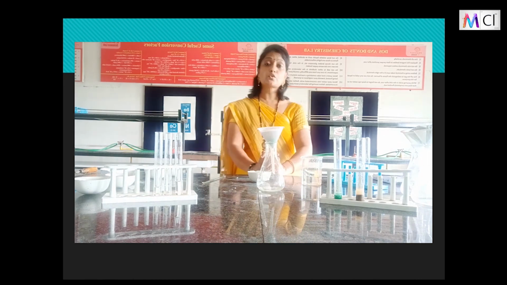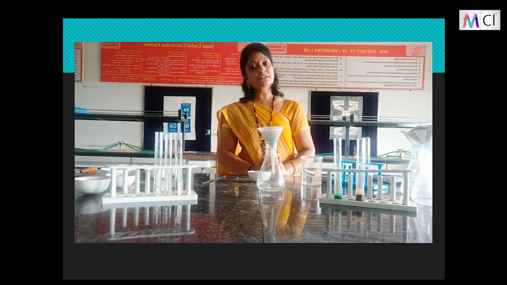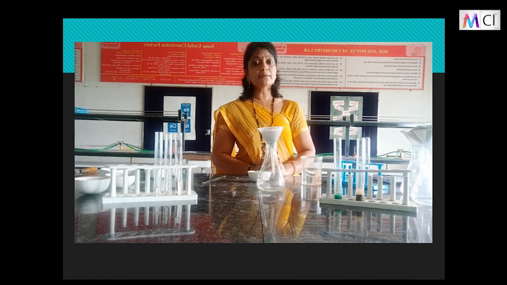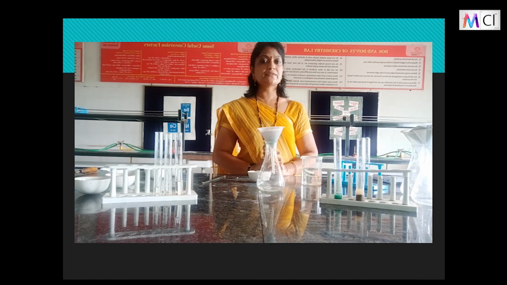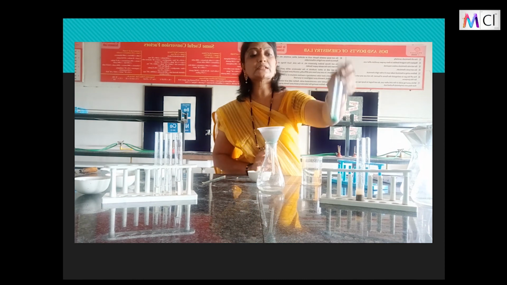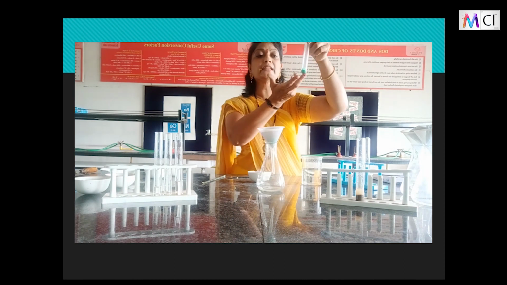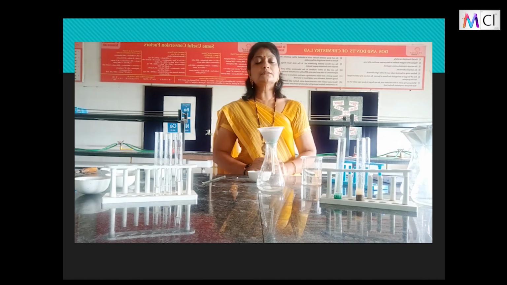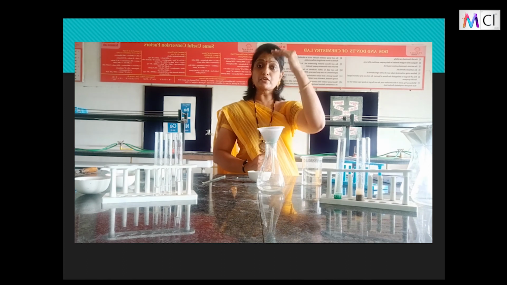So children, we are observing that the particles are visible to our eyes. That is, we are able to visualize the particles by our naked eyes. And it is a heterogeneous mixture because we can see clearly two distinct layers also over here. See again here, the particles have settled at the bottom, isn't it? And when it settles at the bottom, then you have a clear solution.